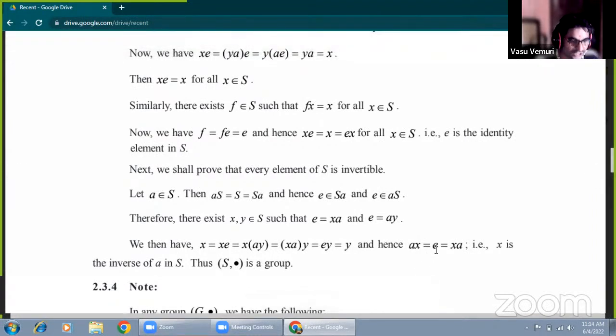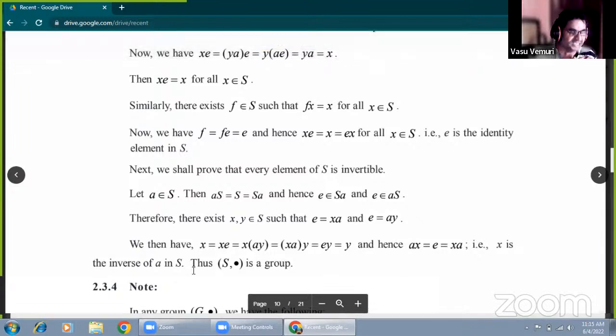Therefore, what is the inverse? X is the inverse of A. How do we explain the inverse element? When the product of elements of the set gives the identity, that element is called an inverse. Here X is the multiplicative inverse of A in capital S. Therefore, by the G4 property, AB equals BA equals identity, with B replaced by X. Therefore, X is the inverse of A in S.